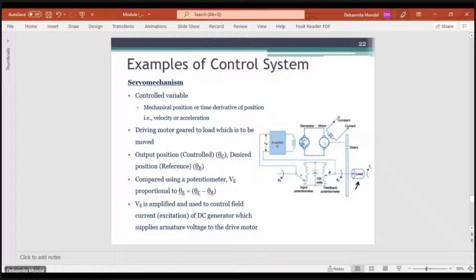Potentiometer B monitors the output angular position and compares it with the output of potentiometer A. Potentiometer A is for the reference, and potentiometer B is for the output. The difference between the two potentiometers is used to drive the generator.